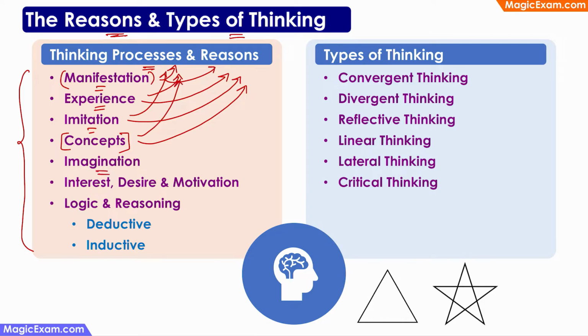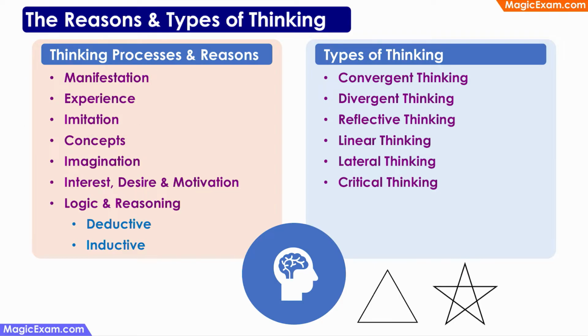When you are imagining something, it is a reason for thinking, and imagination is a thinking process as well. Similarly, when you are interested in something, when you desire something, when you are motivated by something, it is a reason for thinking and it is a thinking process. Similarly, when you have to solve a problem or a situation, then you are using some logic and reasoning. So that again is a reason for thoughts, and the usage of logic and reasoning is a thinking process.